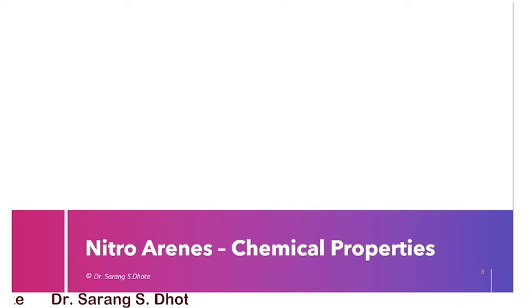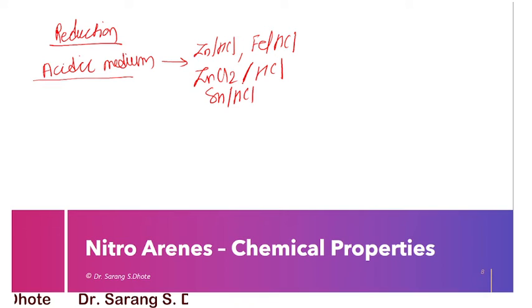For example, in case of acidic medium, the conditions, for example, acidic means zinc plus HCl, these are the reducing agent, or Fe plus HCl, or ZnCl2 in HCl, okay, tin plus HCl. This is not a meaning of or, this is in the presence of HCl. If these are the acidic medium, then the product is amine, that is a benzoamine is formed.